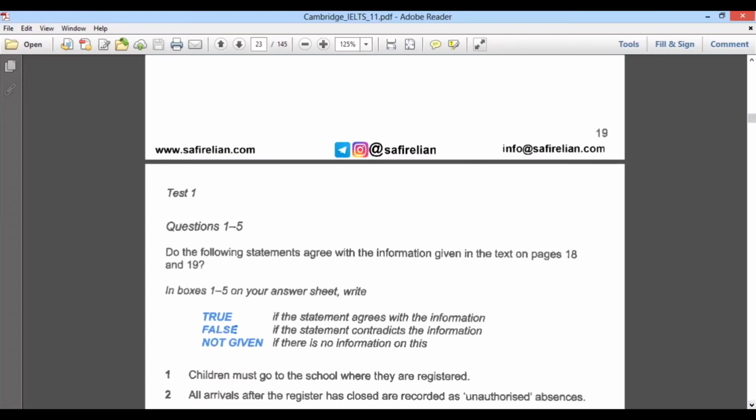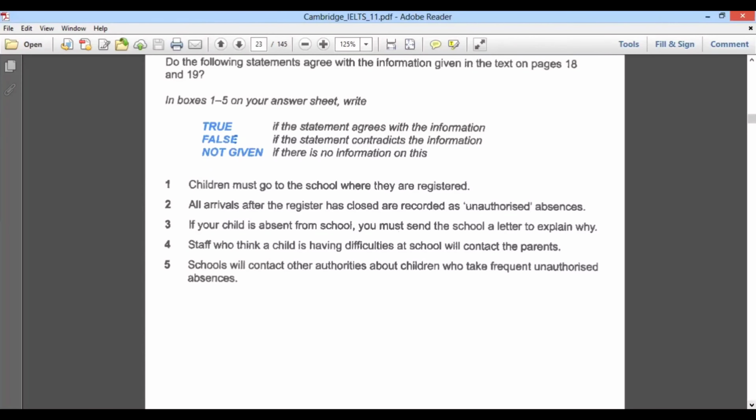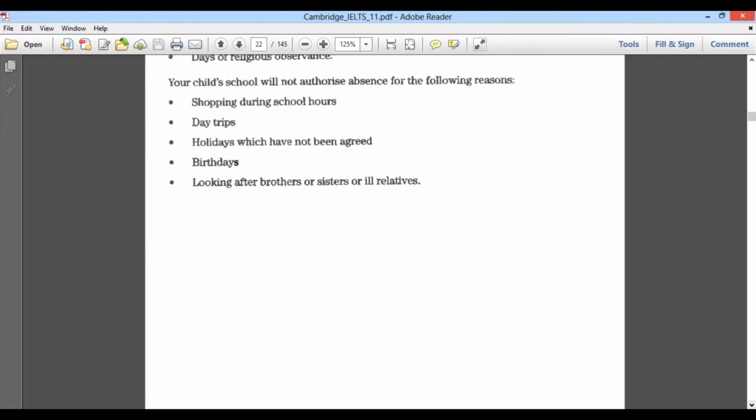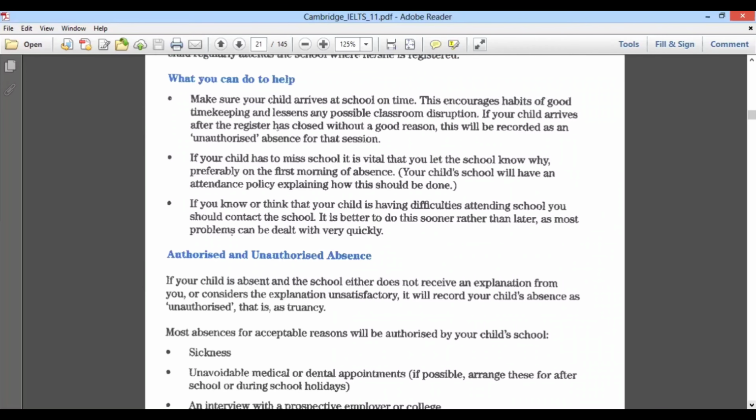And let us do one more and see if you're getting it. Third one. Your child is absent from school. If your child is absent from school, you must send the school a letter to explain why. Okay, so if the child is absent, a letter must be sent to the school explaining why he has been absent. They have used "must".